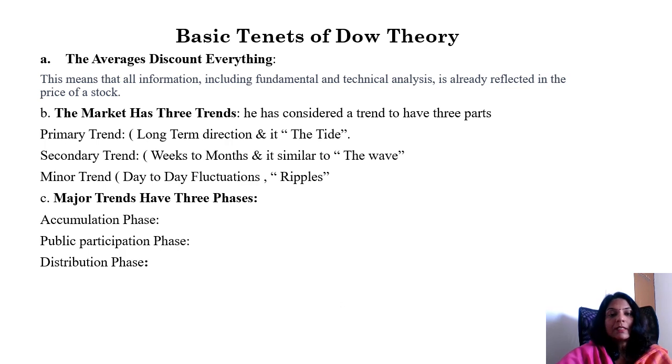Now the third tenet of the Dow theory is that major trends have three phases. First the market has three trends, and now the major trend, meaning the long-term movement of the market, goes through three different phases. The first one is the accumulation phase, the second one is the public participation phase, and the third one is the distribution phase. First I will be discussing the accumulation phase.